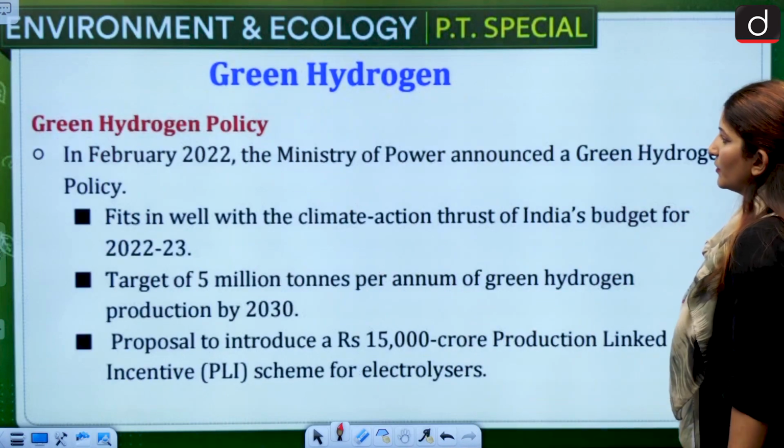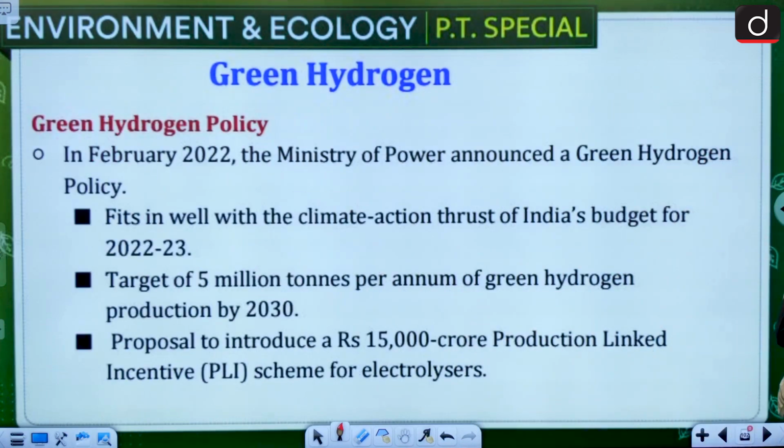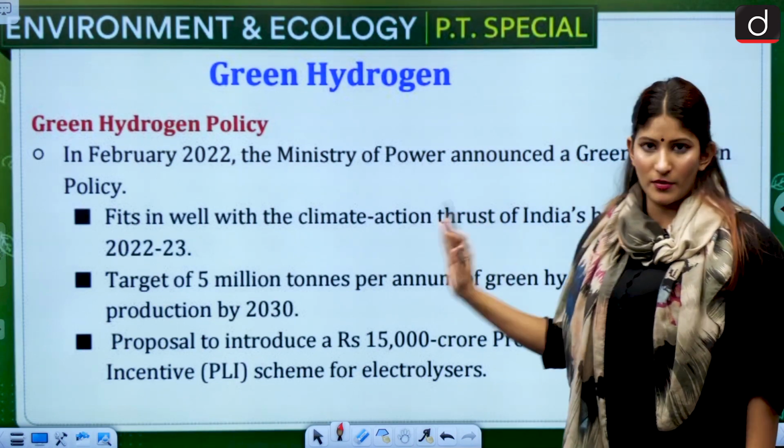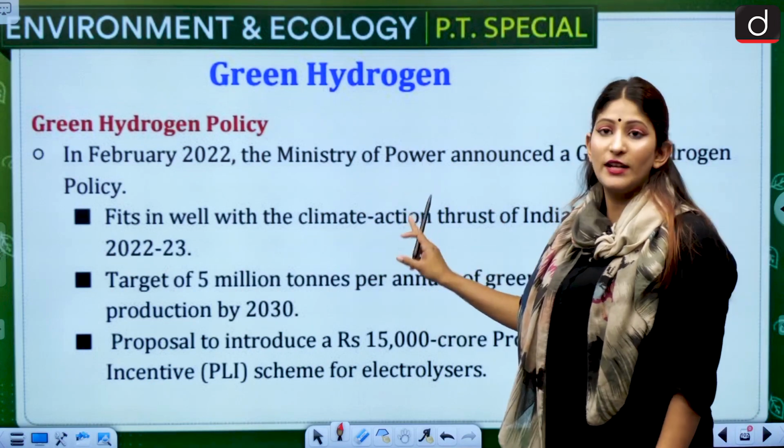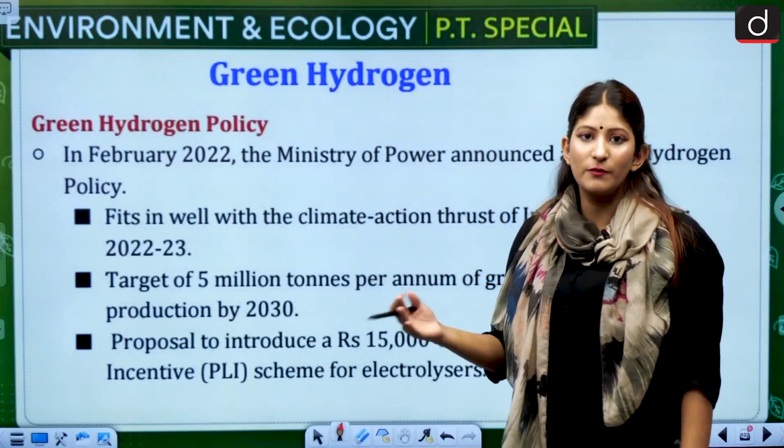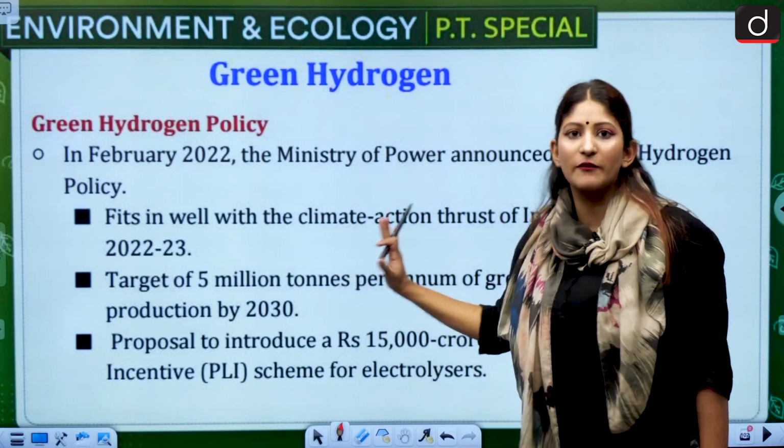Let's move on and talk about the policy for green hydrogen. In February 2022, the Ministry of Power announced a green hydrogen policy. It fits in well with the climate action thrust of India's budget for 2022-23. Target of 5 million tons per annum of green hydrogen production by 2030. These are the key factors to remember. Remember them, please. I cannot tell you which one could be asked because it's UPSC after all. That is why we are covering everything.